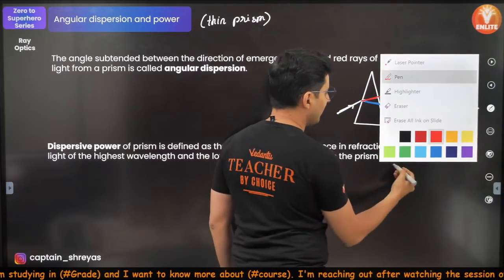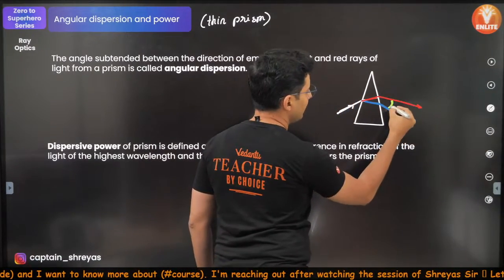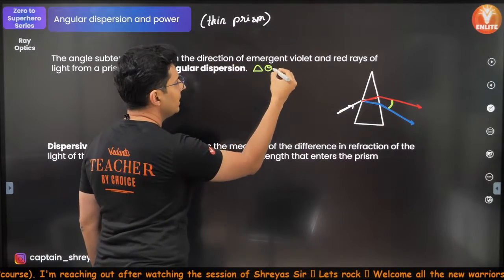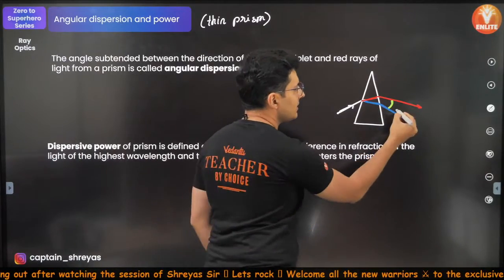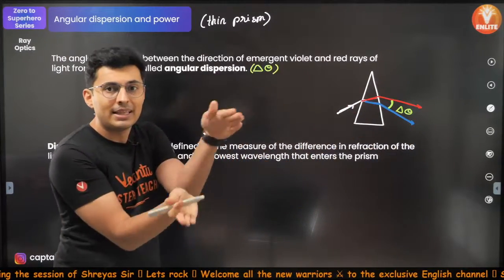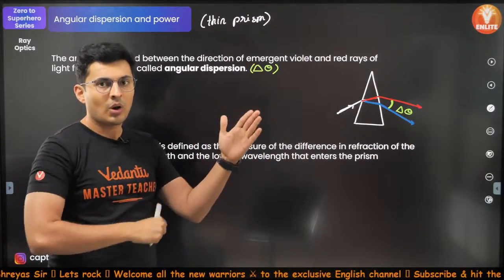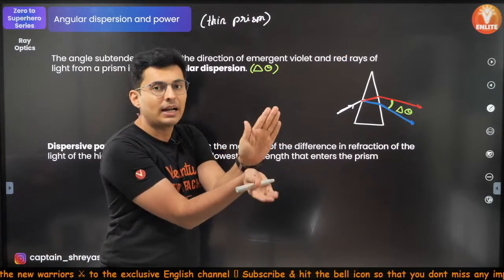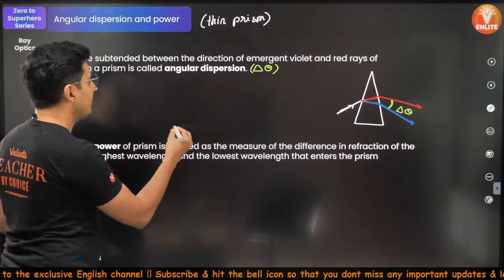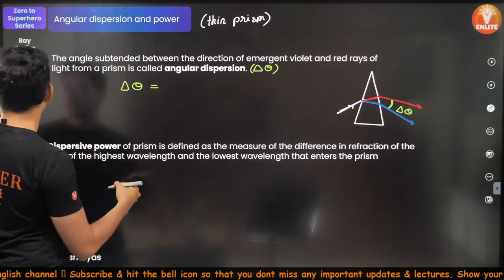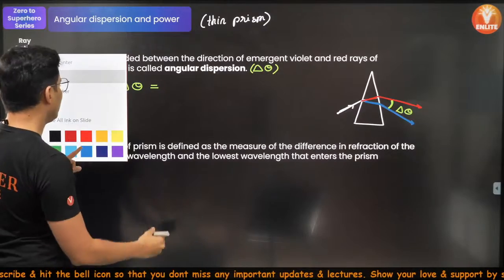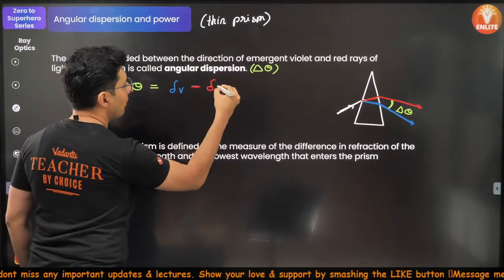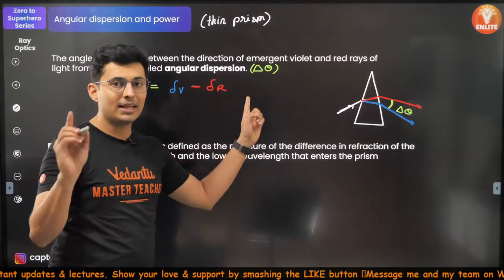So this angle between them is called the angular dispersion. You can also put the symbol delta theta over here. Delta theta is how much is the spread between the first and the last ray. So the extreme rays, how much do they spread by? That is called angular dispersion. Now that delta theta, simply put, is nothing but the deviation of the violet color minus the deviation of the red color. Deviation of violet minus deviation of red.